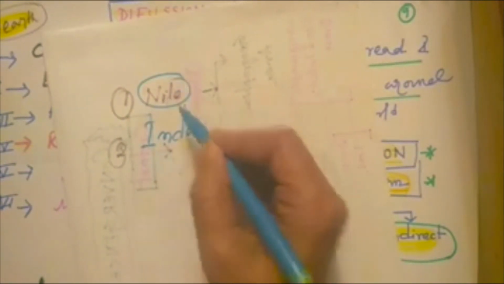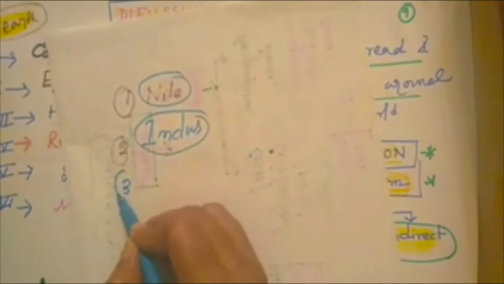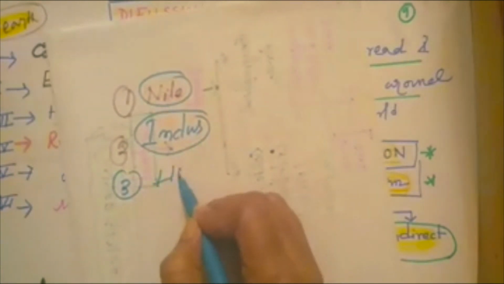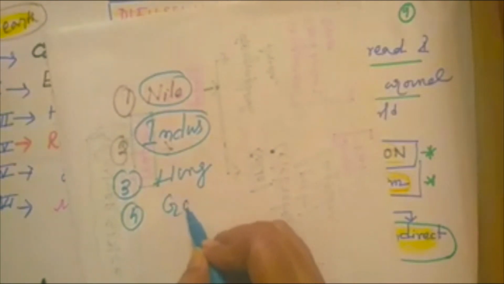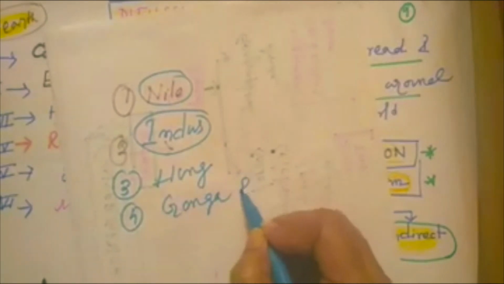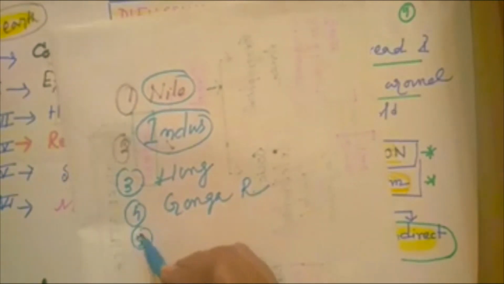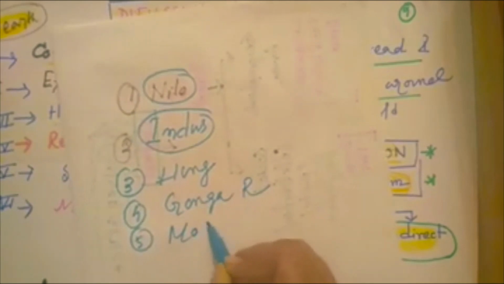Third one is the Hwang Ho cultural heart. Fourth one is the Ganga riverine cultural heart. Fifth one is the Mesopotamia cultural heart.